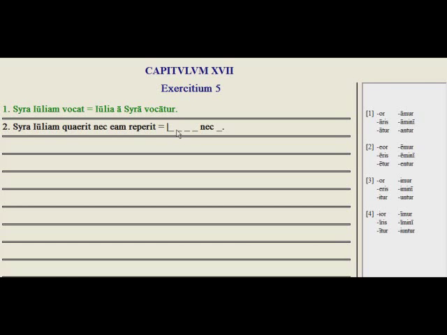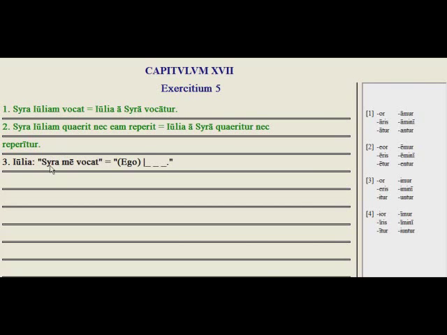So we want Julia, by Sira, Sira, ablative, and then is sought, quae, and we want the passive, quaero, quaeror, quaeris, quaeritur. Nec reperitur, from reperire. That would be in the fourth conjugation.